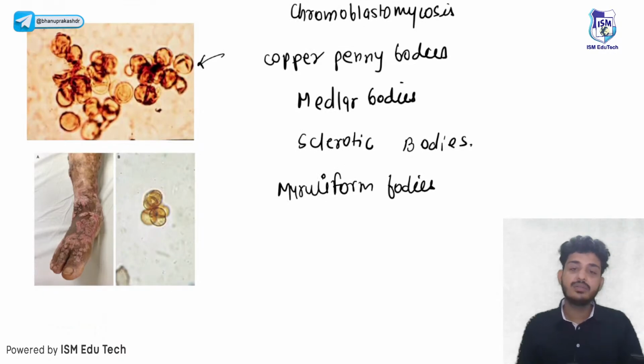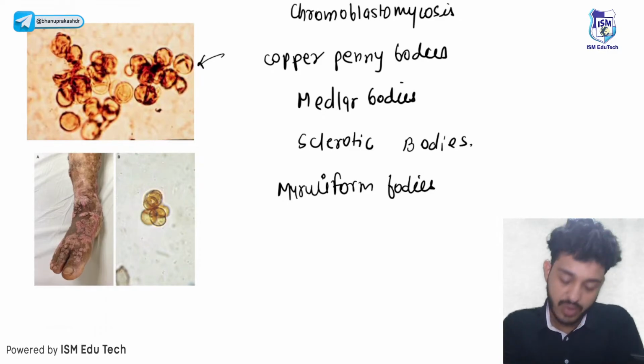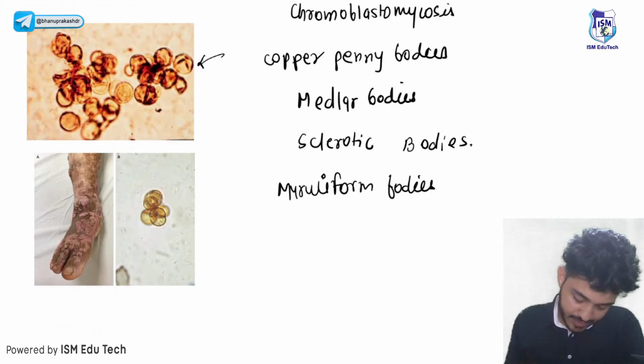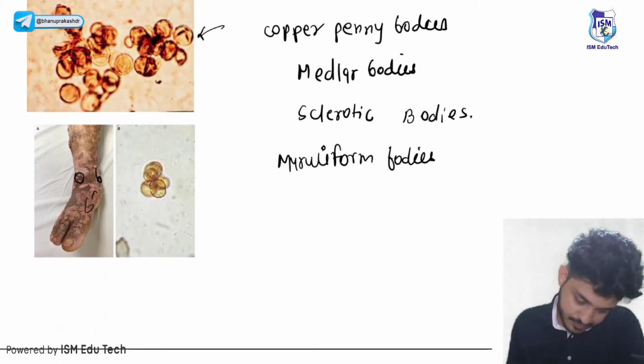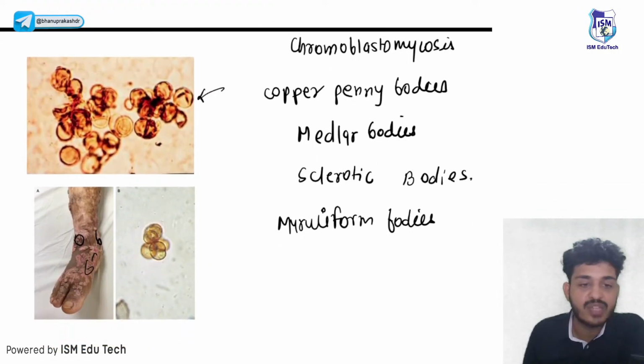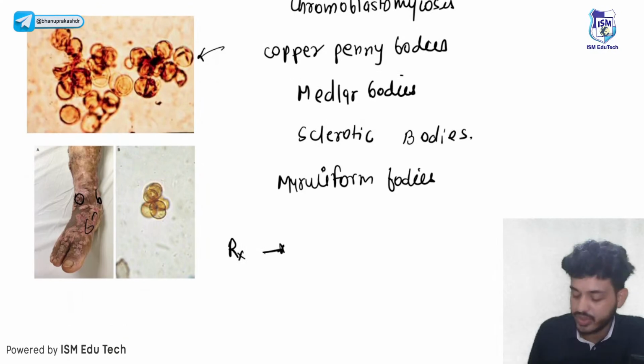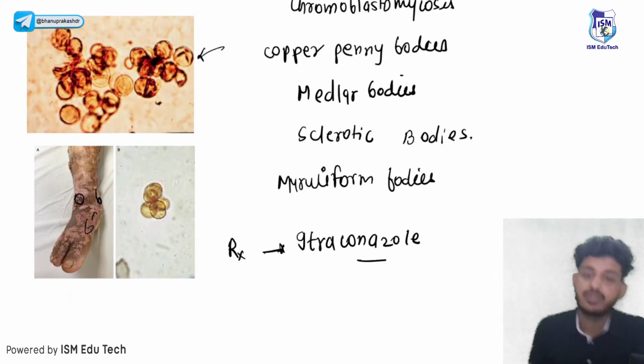Okay, so this is the name for chromoblastomycosis. This is a colorful fungi. There will be warty lesions on the skin. Okay, that is the thing. How do you treat chromoblastomycosis? Remember, guys, for treatment of chromoblastomycosis, you will also use itraconazole. Itraconazole. Okay.